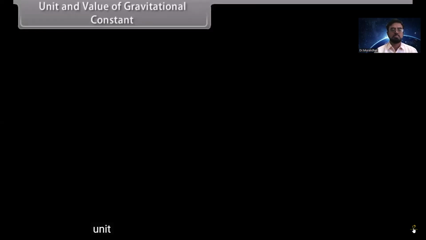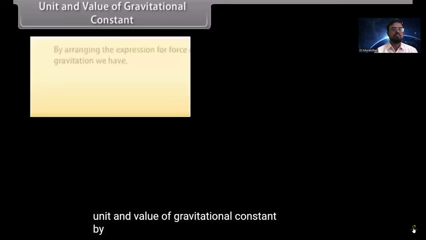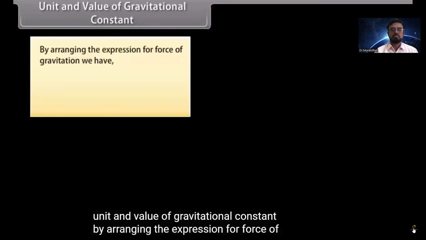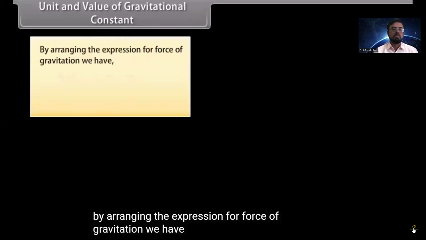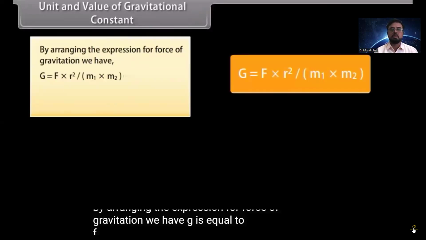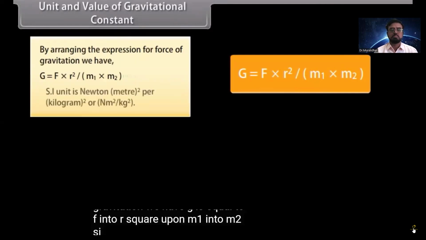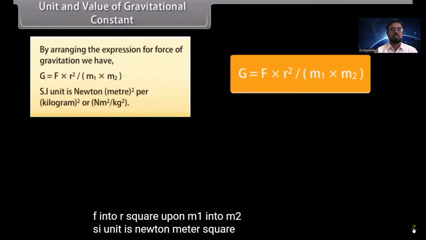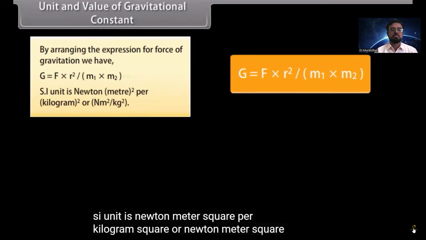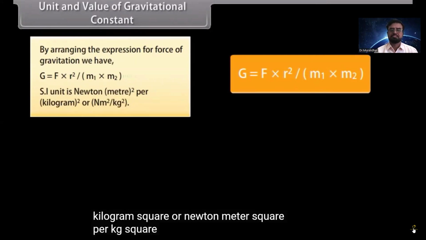Unit and value of gravitational constant, which I explained to you already. Listen carefully. By rearranging the expression for force of gravitation, we have G is equal to F R square upon M1 into M2. The SI unit is Newton meter square per kilogram square.